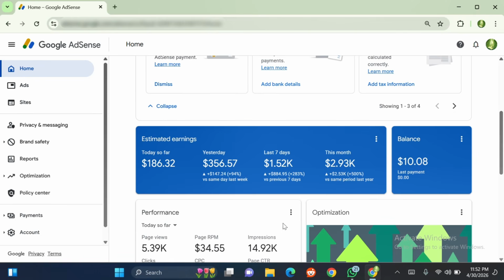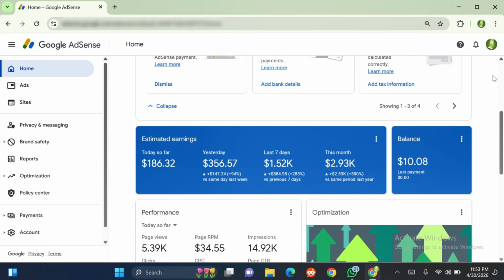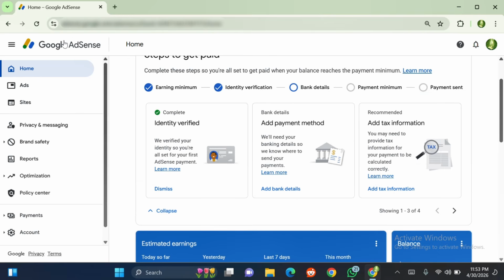Because this method is a very safe method that you can work with without facing any issues of ad limits or ban. If you check over here, you see that I've not received any notification of ad limits. No ad limit notification on this account. Everything is working safely. It's a safe method. Okay.